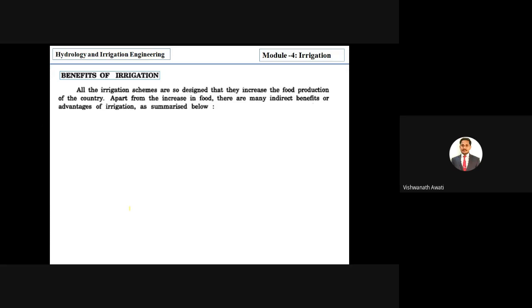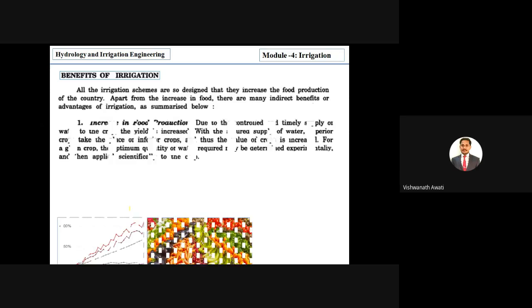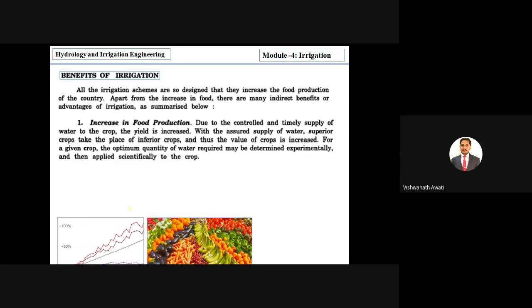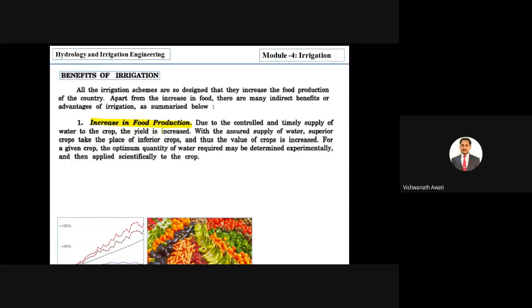Next we will discuss benefits of irrigation. Now we discussed the necessities, and those points are very important. So one by one here we'll study, right? One is increase in the food production. When we have good water availability, and we have seen the necessity of irrigation, then due to the controlled and timely supply of water to the crop, yield is increased.